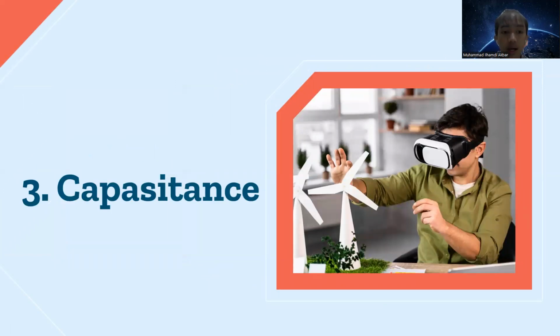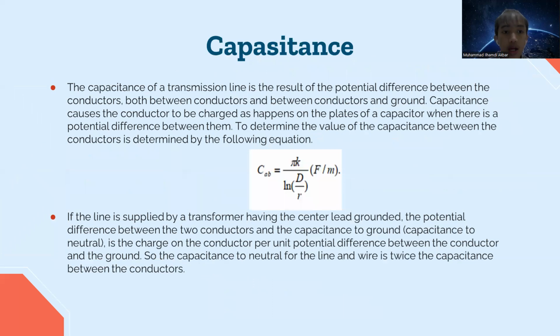Next, the capacitance. The capacitance of a transmission line is the result of the potential difference between the conductors, and between conductors and ground. Capacitance causes the conductor to be charged, as happens on the plates of a capacitor when there is a potential difference between them. To determine the value of the capacitance between the conductors is determined by the following equation. So this is the first equation for the capacitance of transmission line.